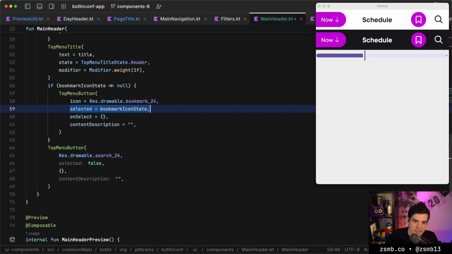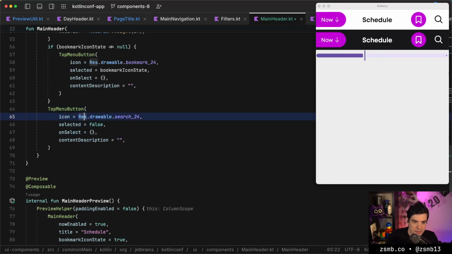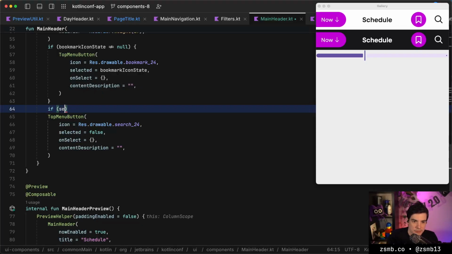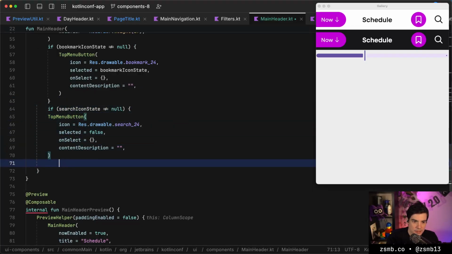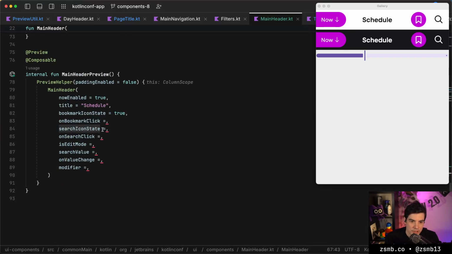The smartcast is not displayed. I feel like there should be a thing here for a smartcast. Anyway, let's do the other button. So if search icon state is not null, then based on the search icon state, we are gonna display something that's checked or not checked. And we can fill those out.